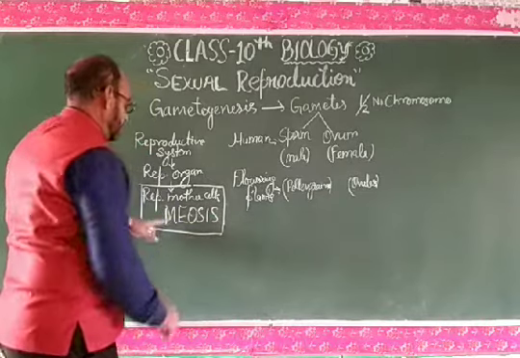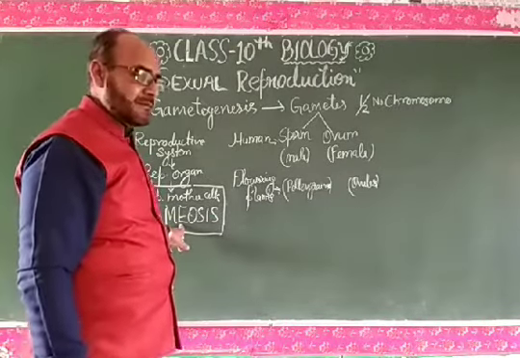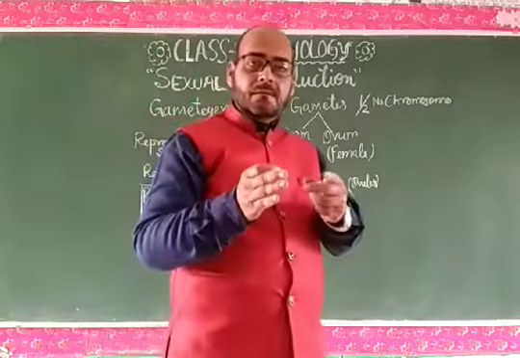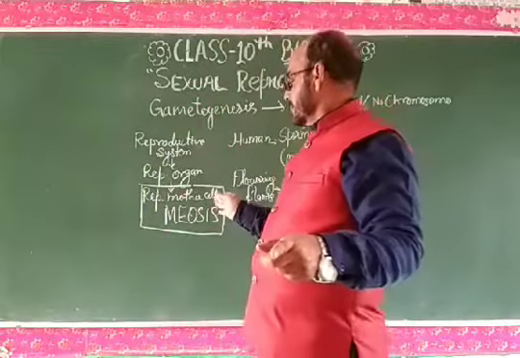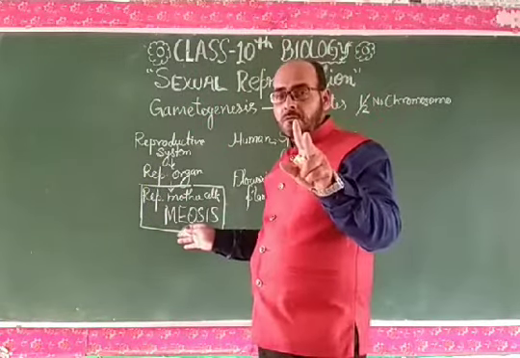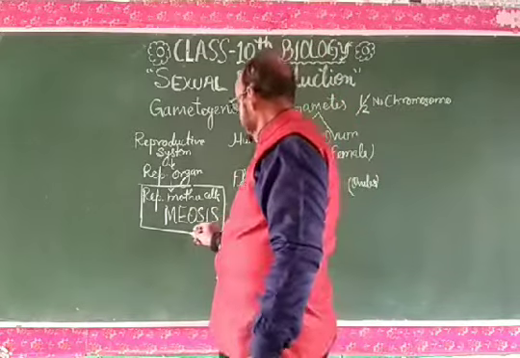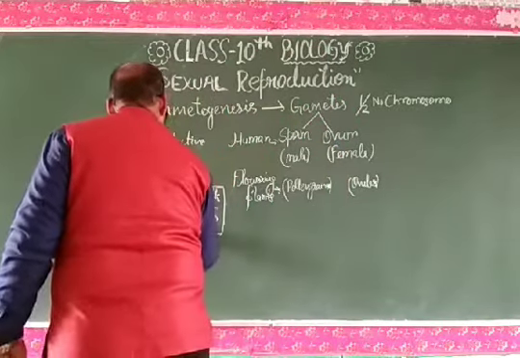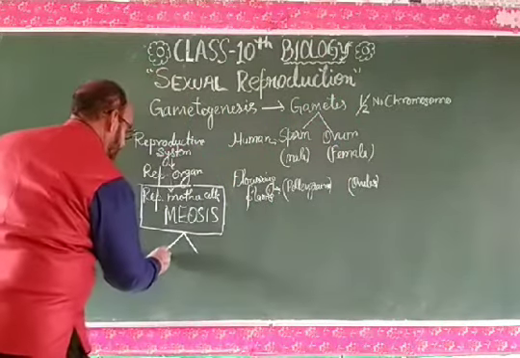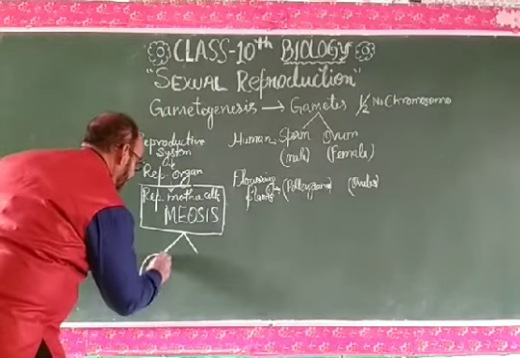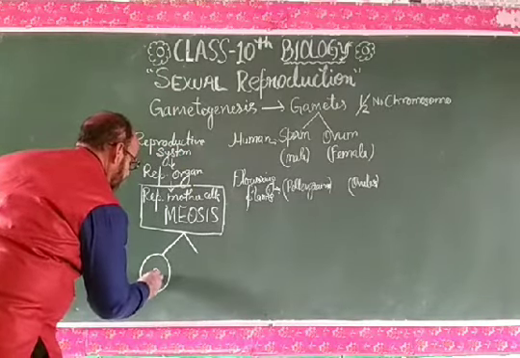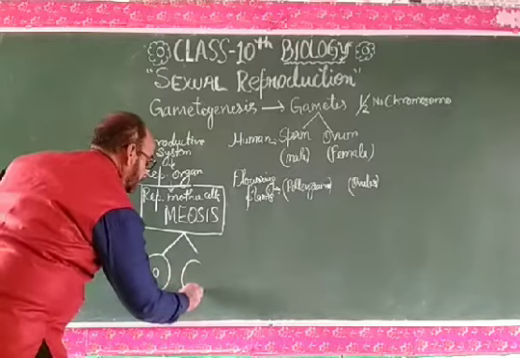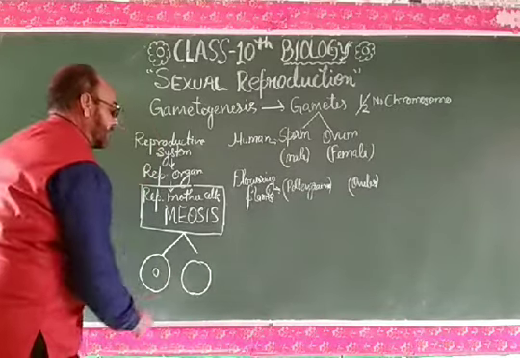And it results in the division of the reproductive mother cell into two daughter cells having half the number of chromosomes.